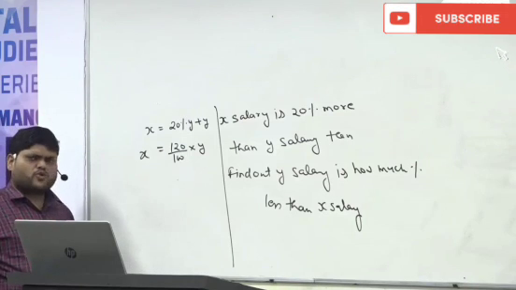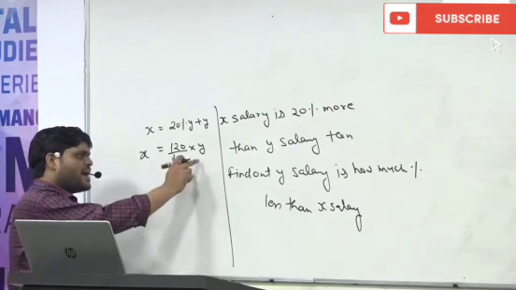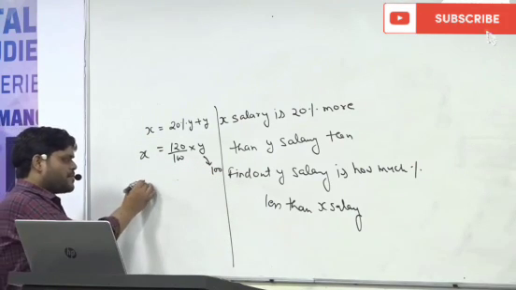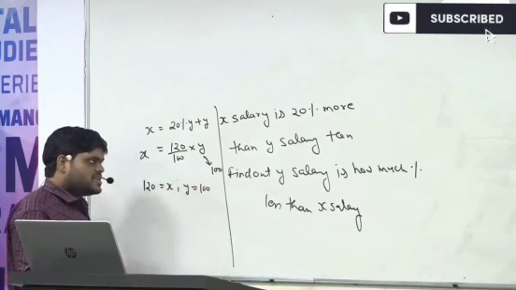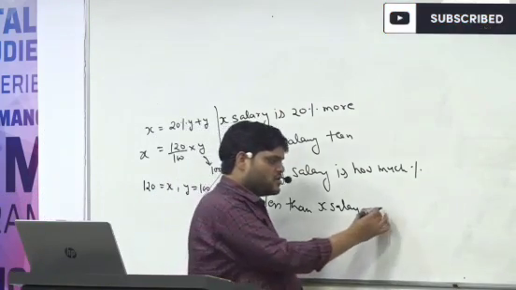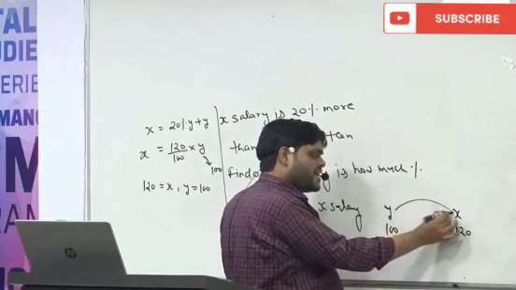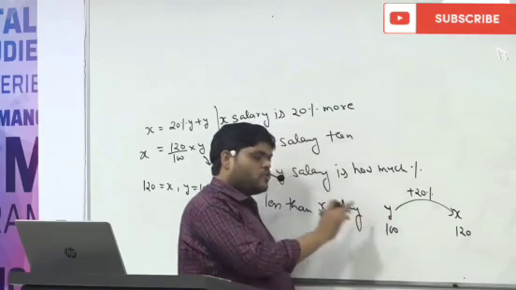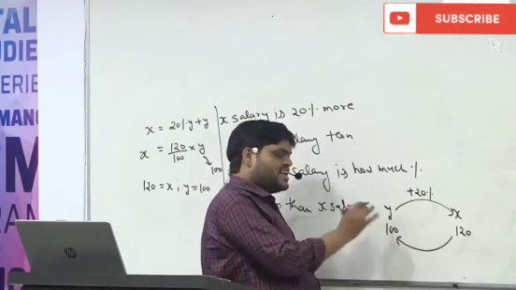So there are so many ways to do that. One way is we can take a value. If I take Y is equal to 100, so what will happen? X becomes 120 and Y becomes 100. See here, X becomes 120, Y becomes 100. Now we can say like this or not? Y salary is 100, X salary is 120. We can say from here or not? X salary is 20% more than Y salary. Now the question is, Y salary is how much percent less than X salary?